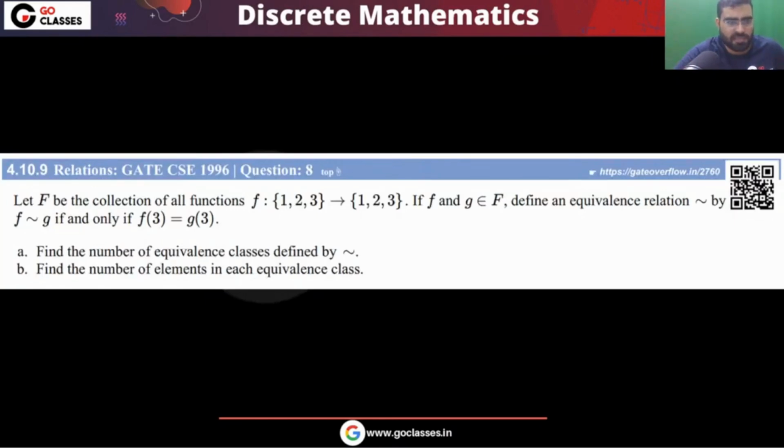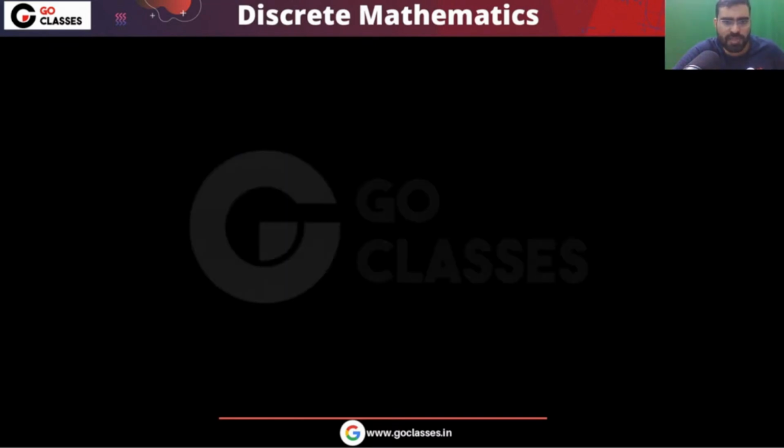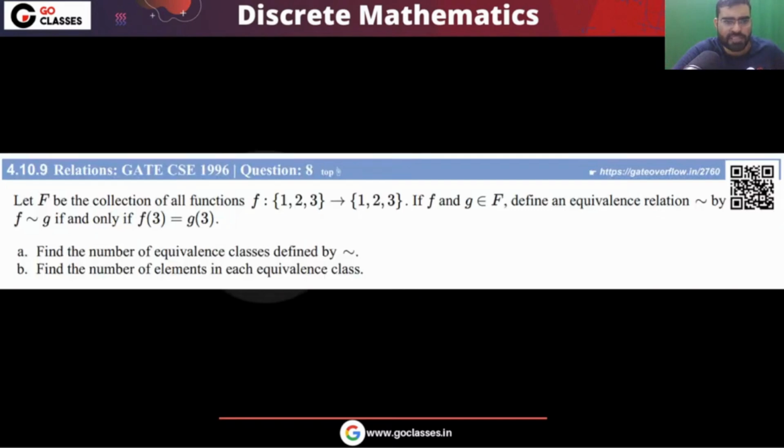Now let's see this. This is a beautiful question. This is a GATE 1996 question, and this is also very easy. Once you understand this question, this becomes very easy. What is your base set? Can you tell me? You are defining a relation on what base set?